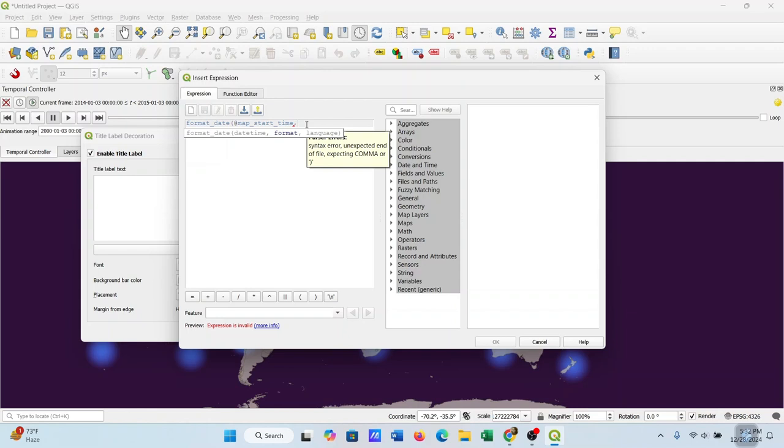YY, then close the bracket. So it's a preview, that is 2014, so it's okay.